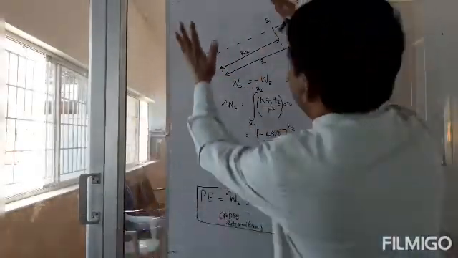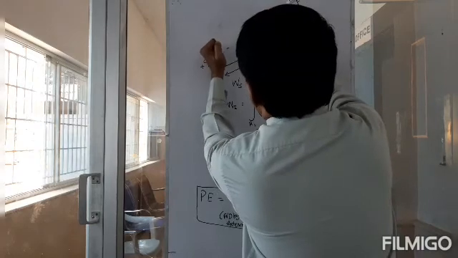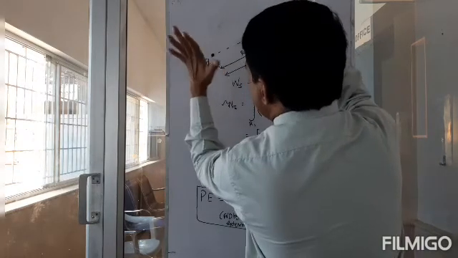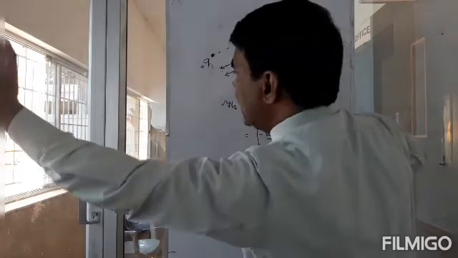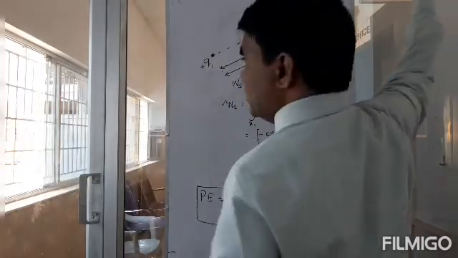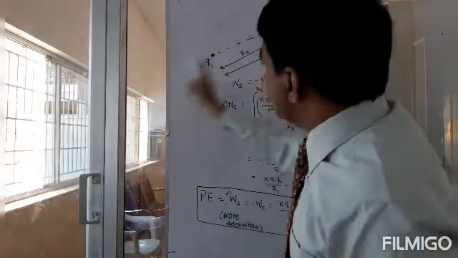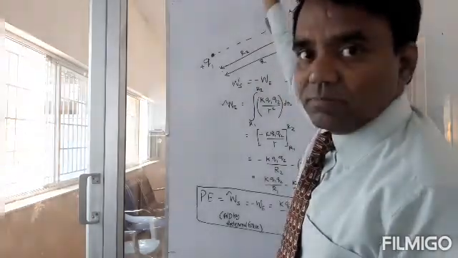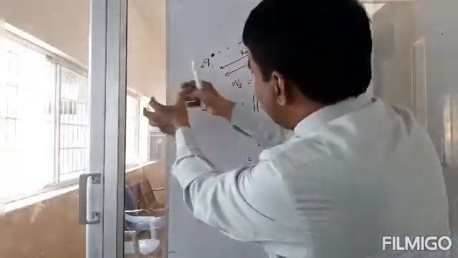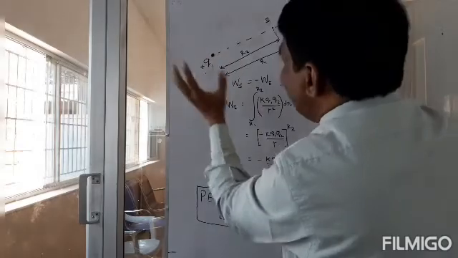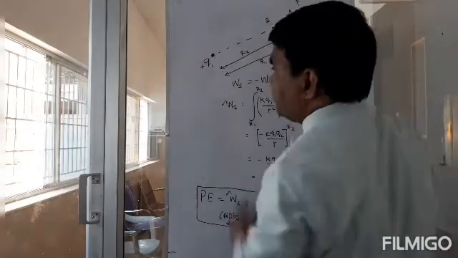Understand it, right? So I have two positive charges here, holding them. There is potential energy here. You just leave them there, then what will happen? This will start moving in that direction, and this will start moving in this direction. So this will have kinetic energy, and that will also have kinetic energy. So this kinetic energy plus that kinetic energy will be equal to the potential energy.